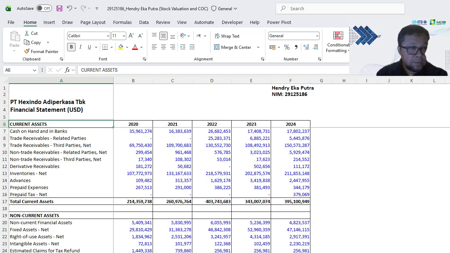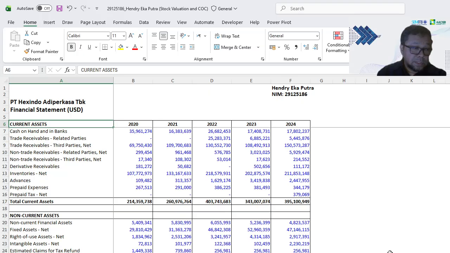the stock evaluations and cost of capital of PT Hexindo Adi Perkasa. I will do the calculations based on the last 5 years of financial reports from 2020 until 2024. Unfortunately, the financial report for 2025 is still not published by PT Hexindo. So that's the reason I'm just using the last 5 years, from 2020 until 2024.